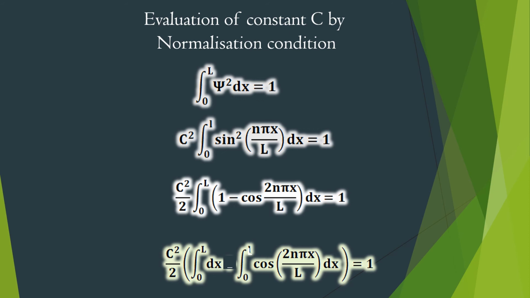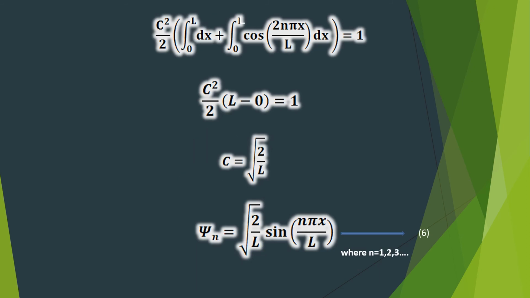As we know, sin square theta is equal to 1 minus cos 2 theta by 2. The equation becomes c square by 2 line integral 0 to L 1 minus cos 2 n pi x by L into dx is equal to 1. Now you split the integral into two parts. On splitting the integral into two parts and evaluating, we get the first integral as x within the limit 0 to L, and the second integral, which is a standard integral in mathematics, whose value is 0.